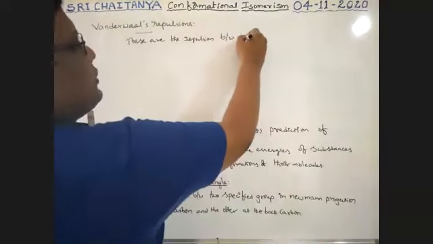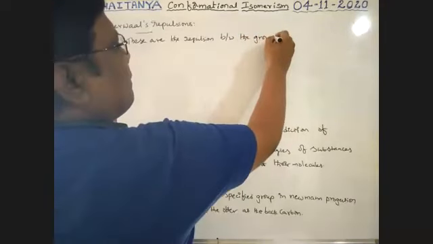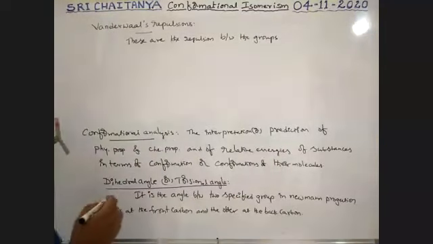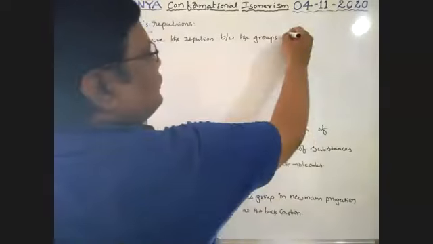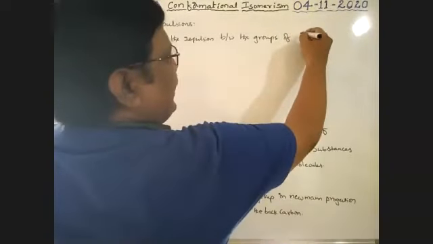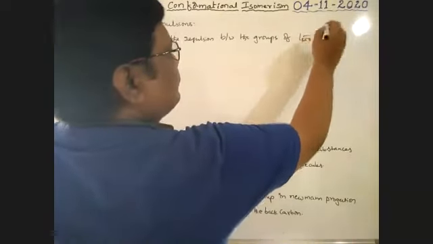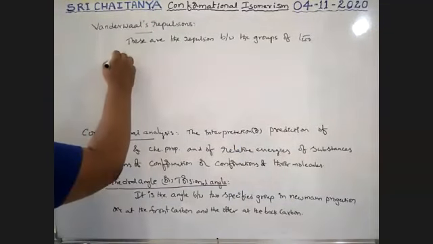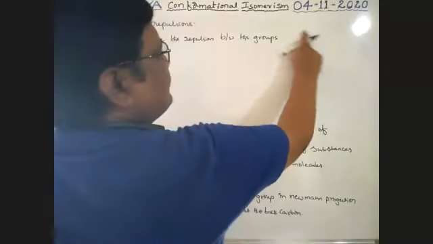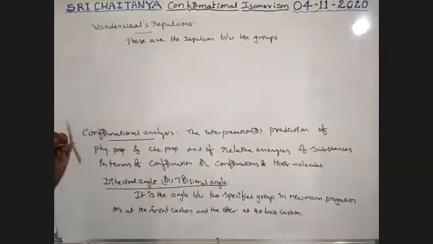These are the repulsions between the groups of two bonded atoms. So these are the repulsions between the groups, boys. That's enough for you.